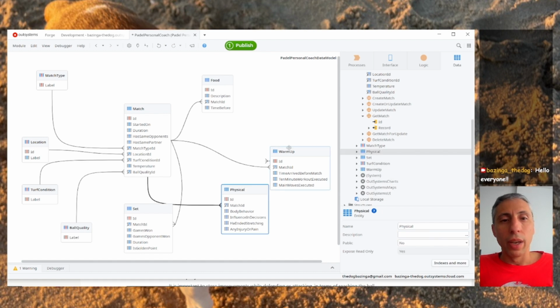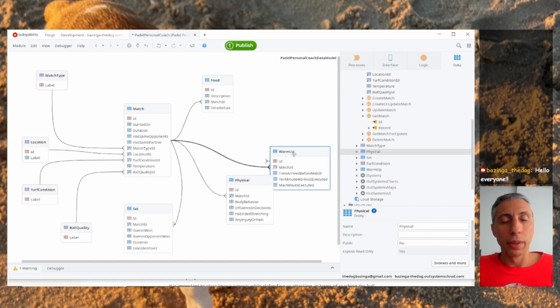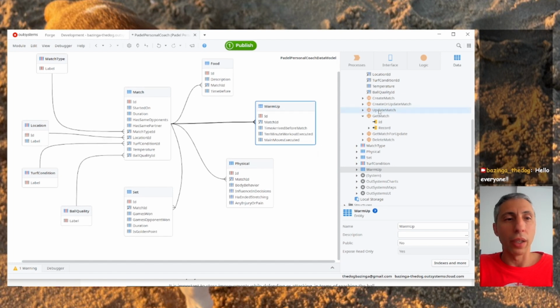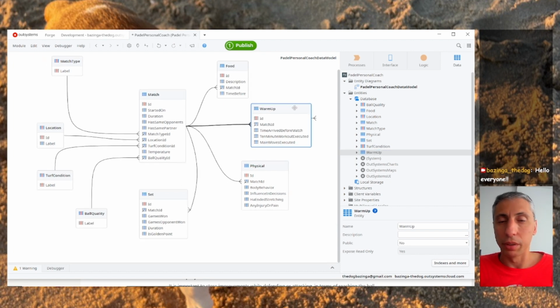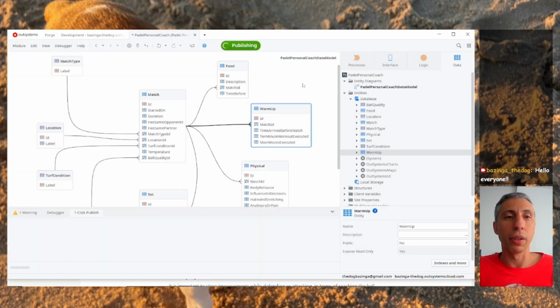So like this, I think we already have a good start for the model. Like I said, during other sessions we will be creating more of this data, changing, refactoring. So let's publish this for now so we can start this data model.